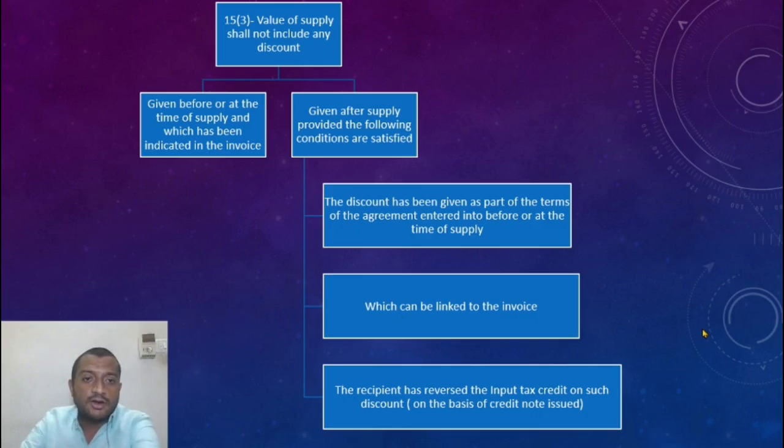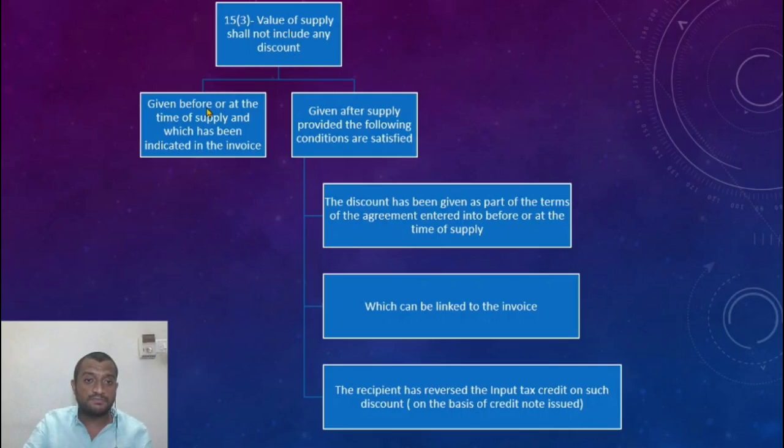So let us move forward. Section 15 subsection 3. What does 15 subsection 3 say? Value of supply shall not include. Now 15 subsection 1 talks of what actually the valuation should be, the transaction value, if the two conditions of unrelation and price being the sole consideration are satisfied. Okay, 15.2 says what are the inclusions. 15.3 says what are the exclusions. So let us look at 15 subsection 3.